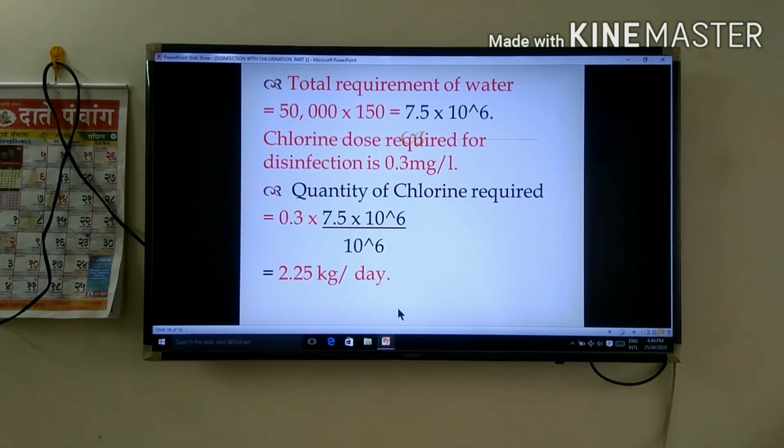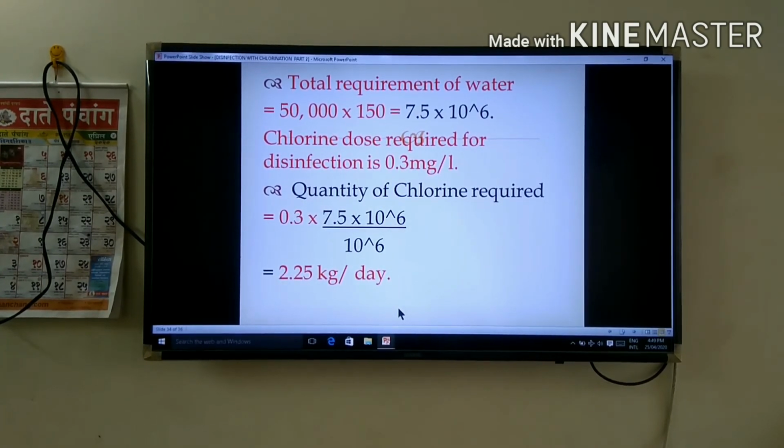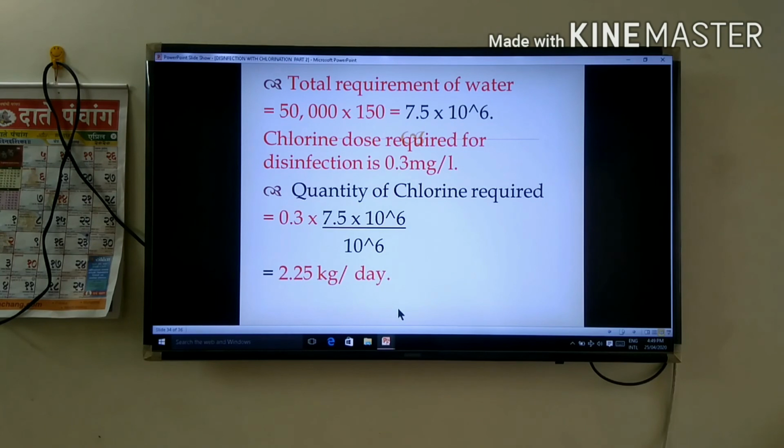The chlorine dose required for disinfection is 0.3 mg per liter, which is given. The quantity of chlorine required is equal to 0.3 multiplied by 7.5 into 10 raised to 6, divided by 10 raised to 6, which converts it to kg per day. Therefore, the answer is 2.25 kg per day. This gives you the quantity of chlorine, 2.25 kg per day.